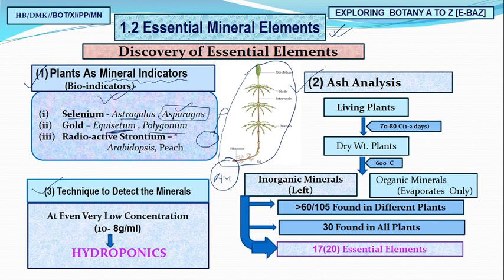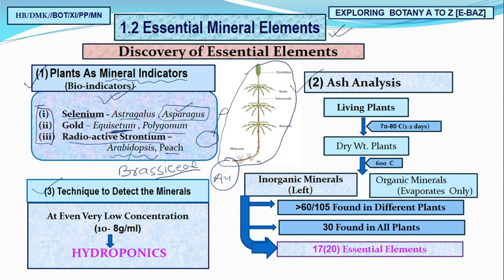Similarly, Polygonum is also an indicator of gold. And very important, Arabidopsis. Yes, this Arabidopsis belongs to the family Brassicaceae. You all know Brassicaceae, right? So it belongs to the Brassicaceae family, Arabidopsis thaliana. This Arabidopsis is also the indicator of radioactive strontium. So friends, we have three important minerals, and these plants will indicate their address, their presence.